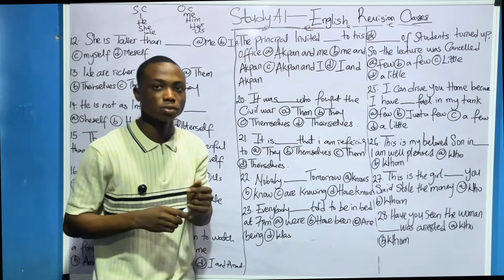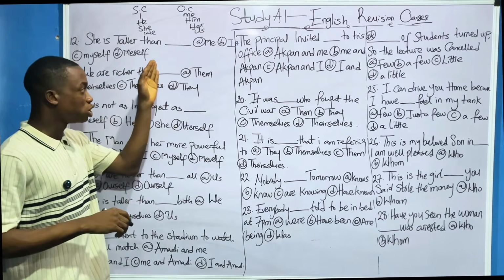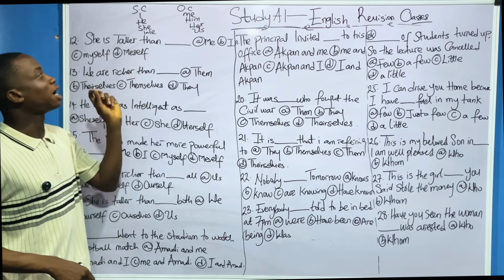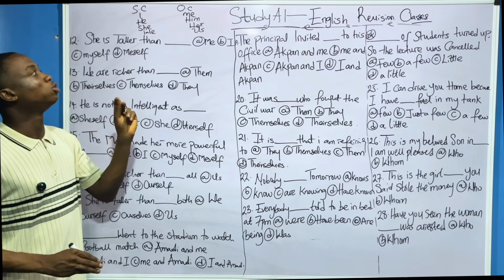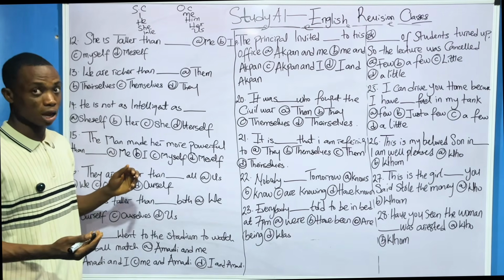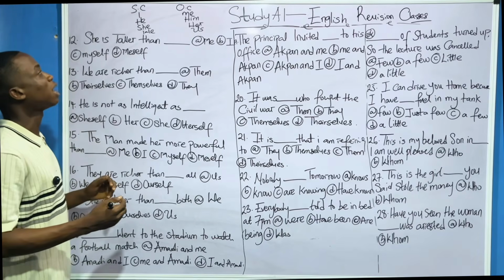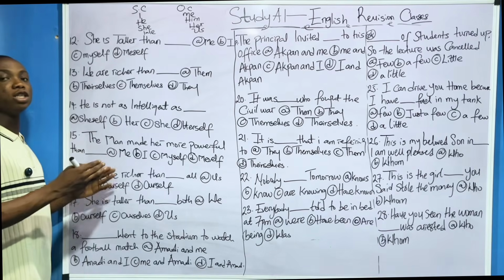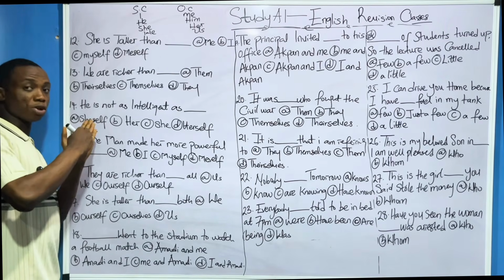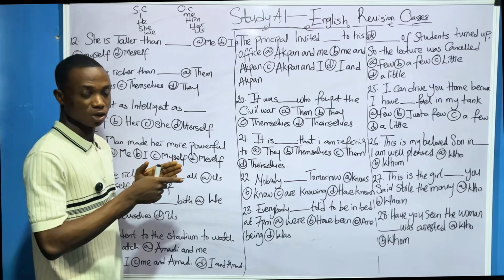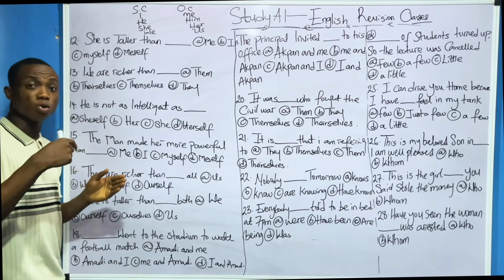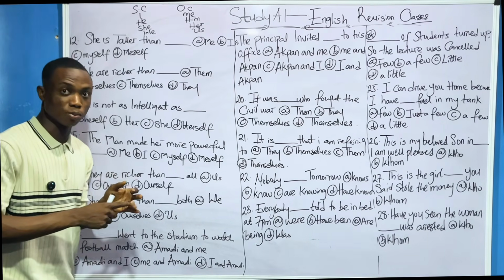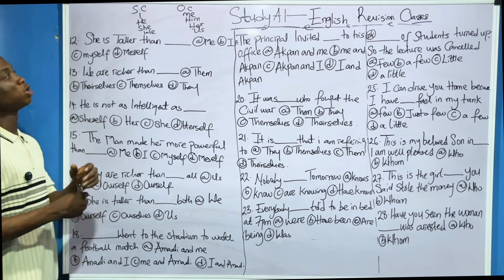Now, how do you use all these things that I just wrote on the board? You see the way we use them to answer some questions now. Now look at question 12 again. It said she is taller than dash. Now, whenever you are comparing, you ask yourself, where is the direction of comparison in the question? Is it in the subjective case, that's the beginning of the question, or is it in the objective case? And the pronoun that is being used in the question, is it a subjective personal pronoun or an objective personal pronoun? This is very important.